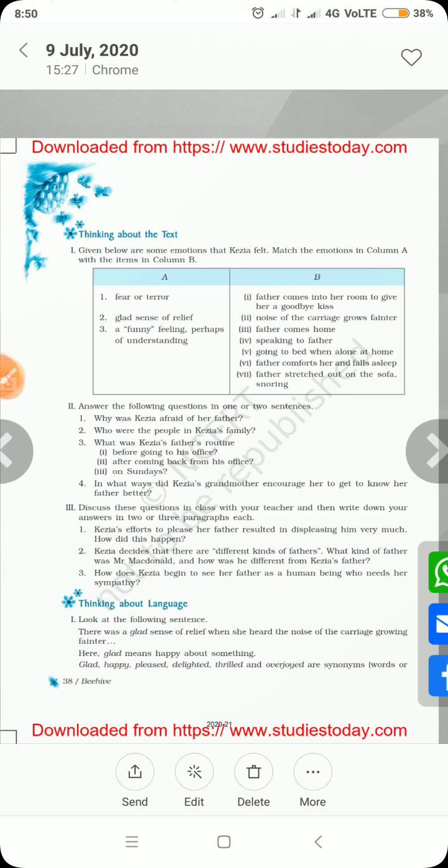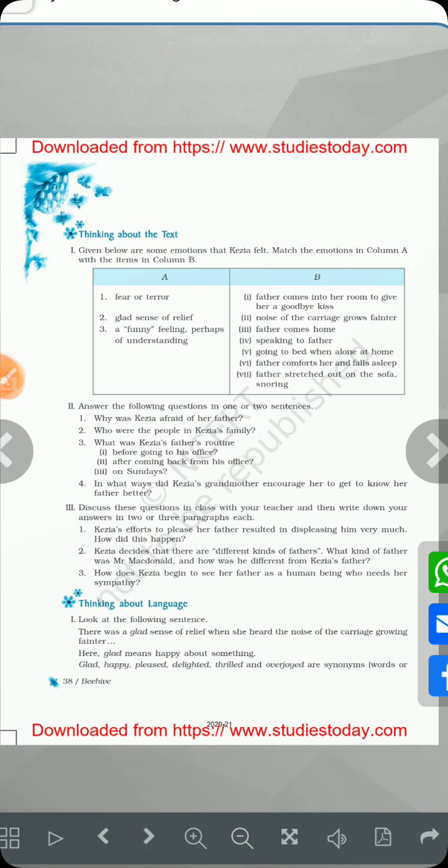Then number 3 in column A is a funny feeling perhaps of understanding. What was the funny feeling which was just coming into her mind? Father comforts her and falls asleep. At that time she was feeling funny. Why so? Because it was just opposite, because she was feeling that the father was too strict, but it was not so. That's why she was feeling funny. Clear? So after this we are going to discuss the second part.